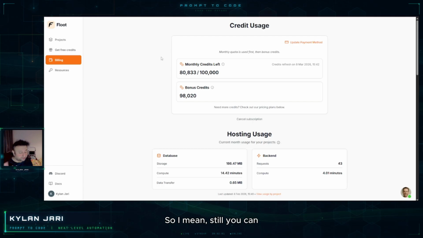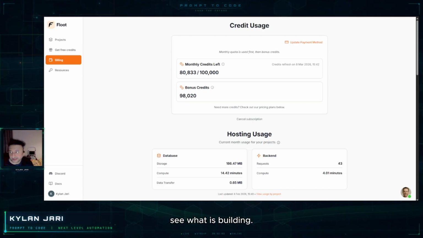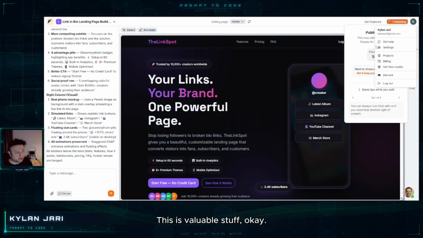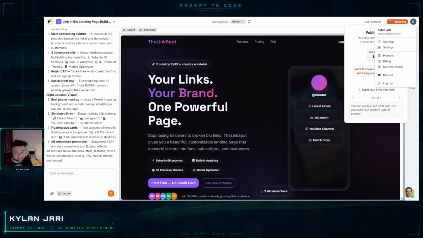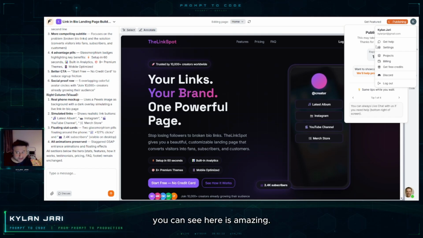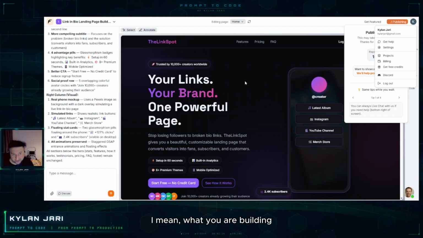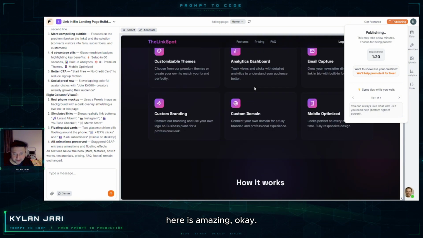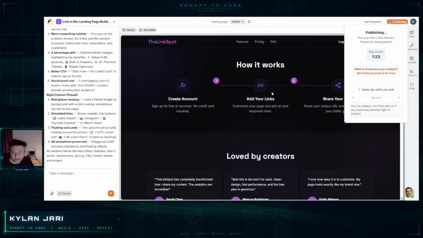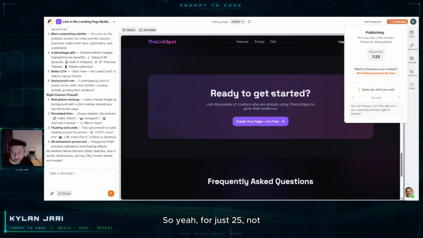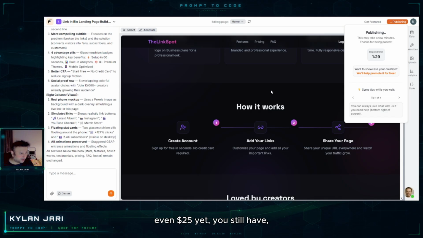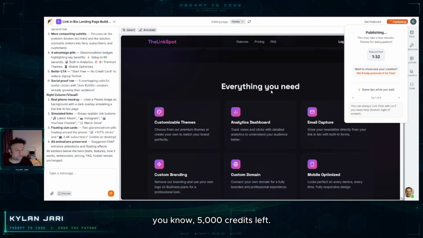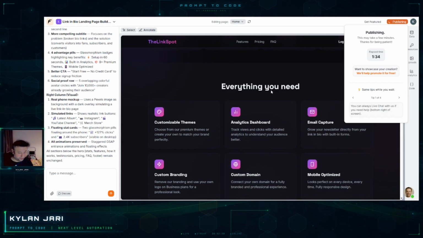I mean, still, as you can see, what is being built is valuable stuff, and it's going to be very, very fast. What you are building here is amazing. For not even $25 yet, you still have 5,000 credits left. But I'm talking about a big application. This is a big application.